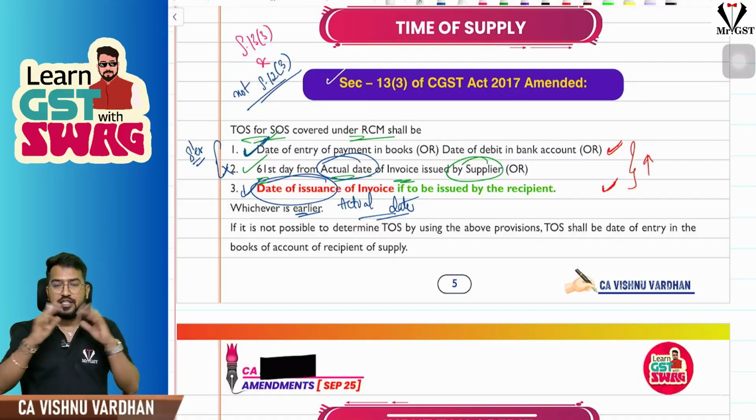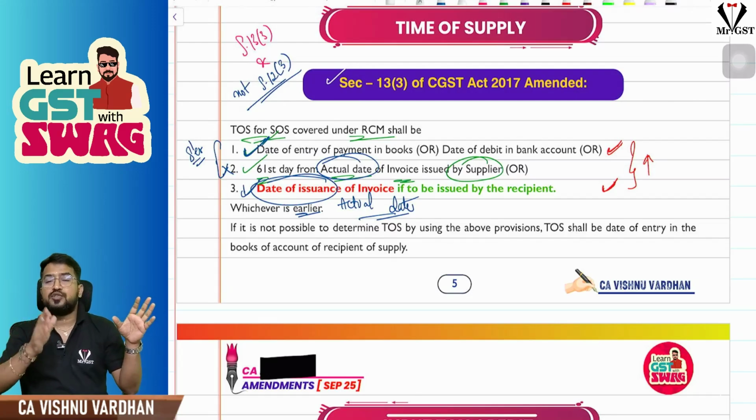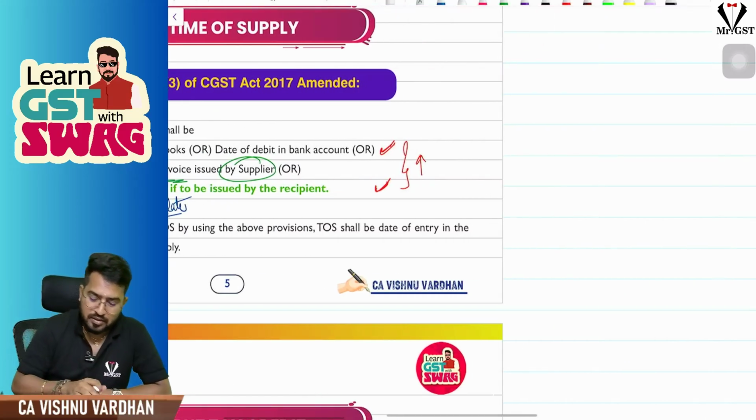I repeat again, section 13 subsection 3 alone got amended. Section 12 subsection 3 doesn't have any such amendment. So 13 subsection 3 says, sir, invoice is raised by the recipient. Now time of supply is simple.